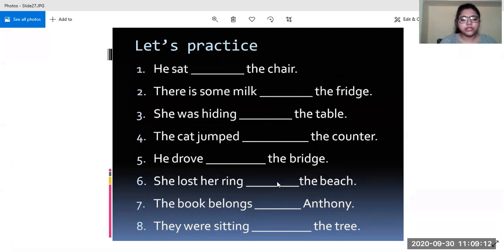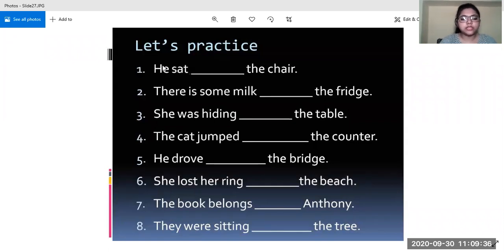Then the book belongs dash Anthony. Anvesha, what will be the answer? To Anthony. Yes, the book belongs to Anthony. Very good.